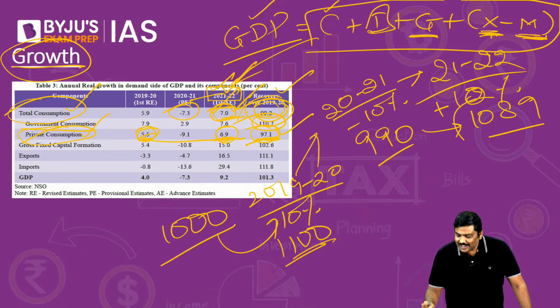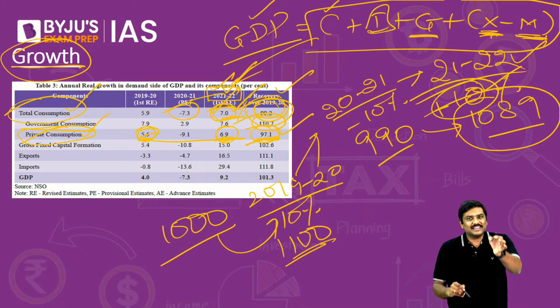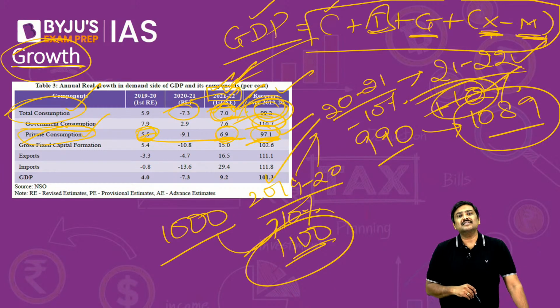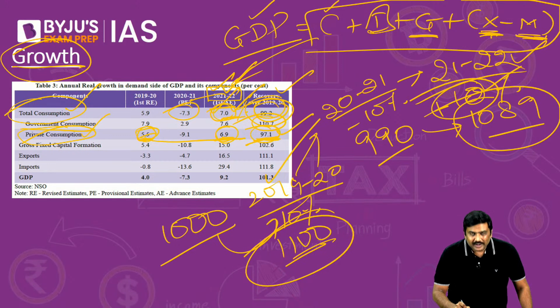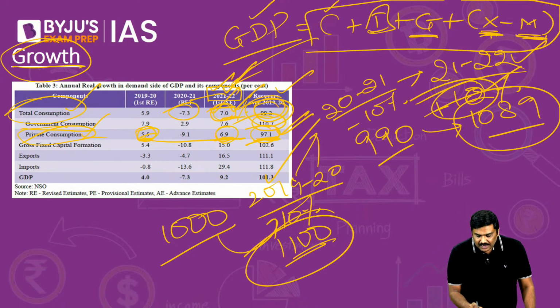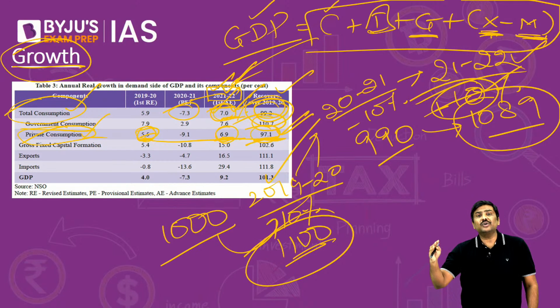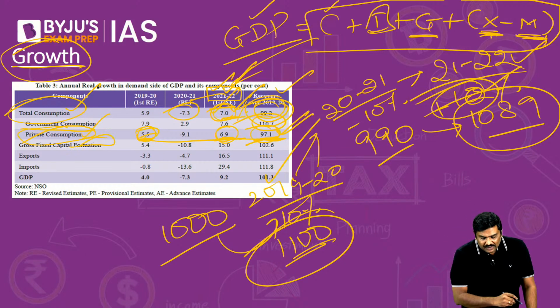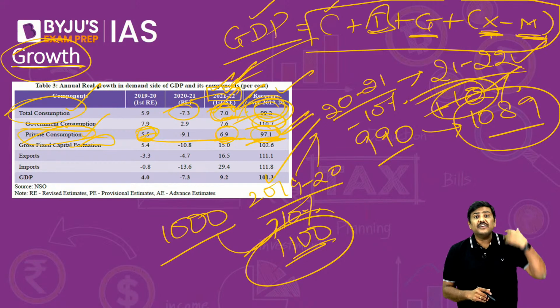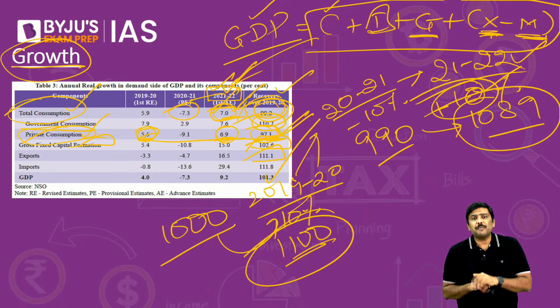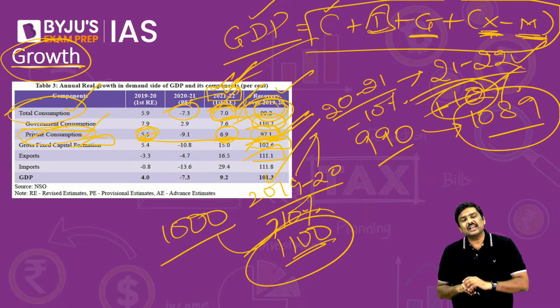Those who have understood, have a look at this. In the year 21-22, no doubt, private consumption has increased by 10%. But do you think it is higher than the pre-pandemic consumption? Absolutely not. That is what I am saying here. Private consumption is yet to recover. It is yet to reach the pre-pandemic level. What about private sector gross fixed capital formation? It has already crossed the pre-pandemic level. Looking at all of this, even the exports have crossed the pre-pandemic level. But having said so, look at the imports also.